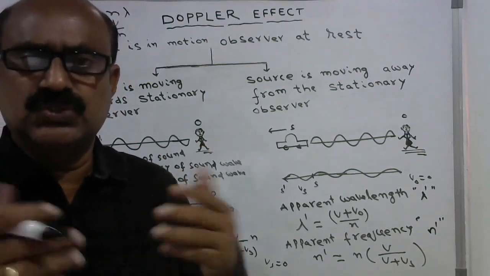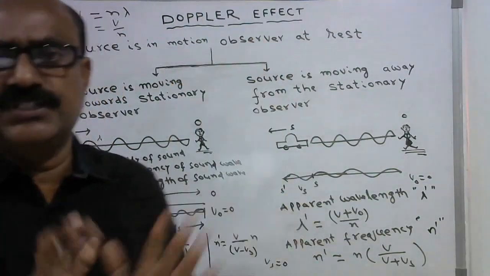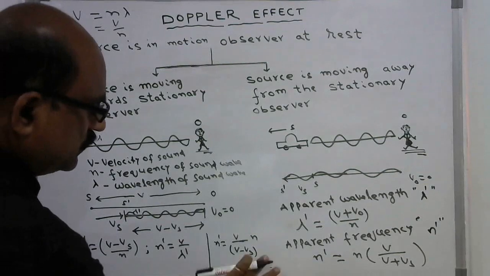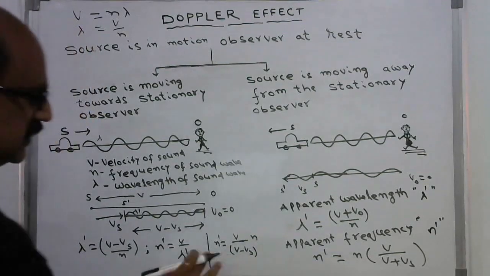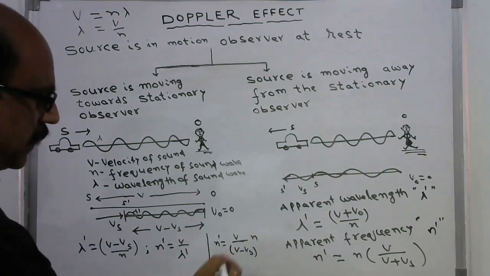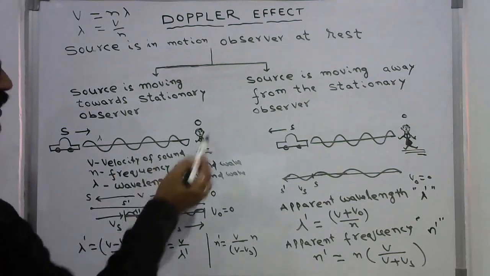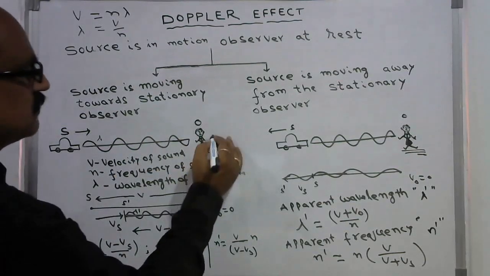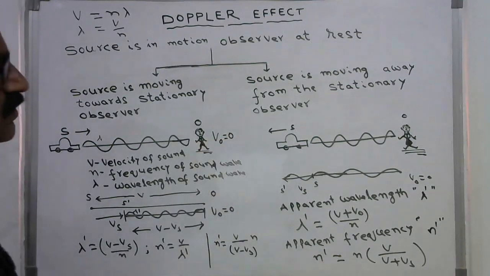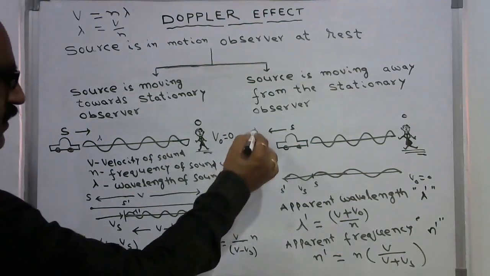That means the source and the observer are both at the same position. So this is what is called the apparent frequency heard by the observer in the case where the source is moving towards the stationary observer. Stationary observer means he is at rest, his velocity is 0. This is one case, and we observe another case.